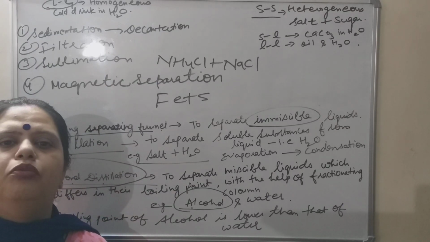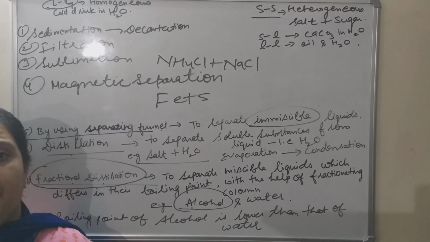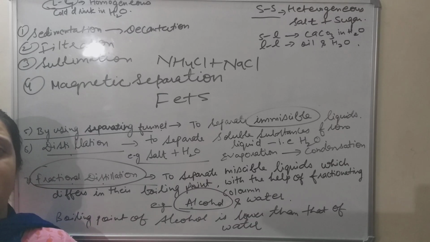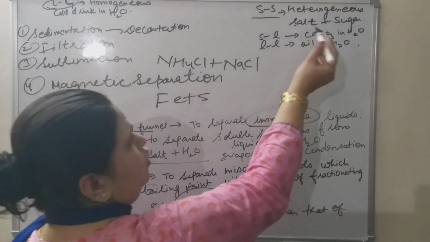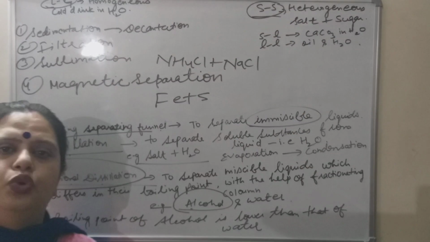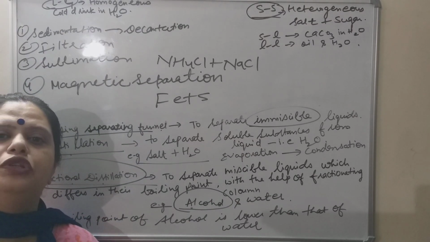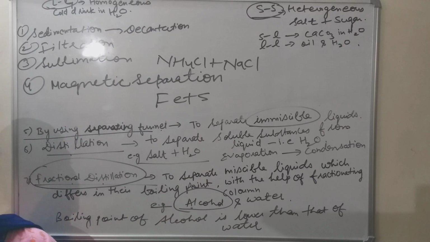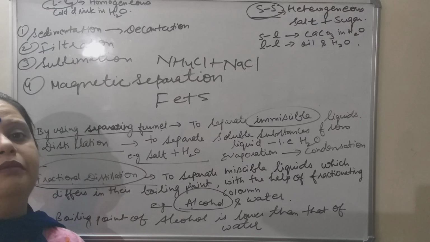Now for gas homogeneous mixture, we have air. Air consists of a mixture of different gases, but we can't say that it is heterogeneous because the gases are thoroughly mixed with each other. In the same manner we have heterogeneous mixtures. First is solid heterogeneous mixture, like salt and sugar, iron filings and sulfur powder. Why are these called heterogeneous mixtures? Because they are not thoroughly mixed with each other, and it is easy to separate the components of a heterogeneous mixture as compared to a homogeneous mixture, because it is not uniformly mixed.